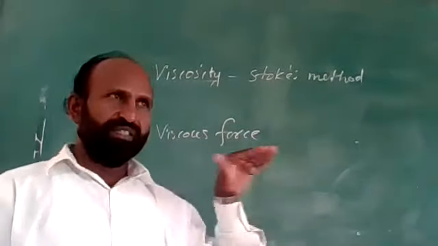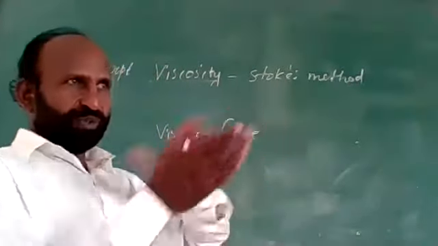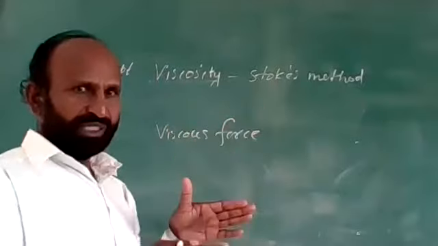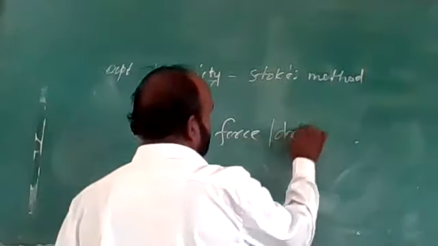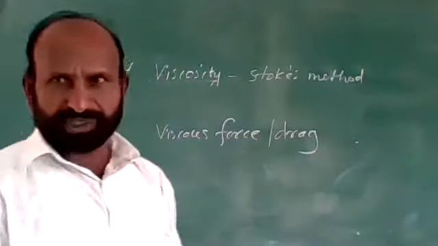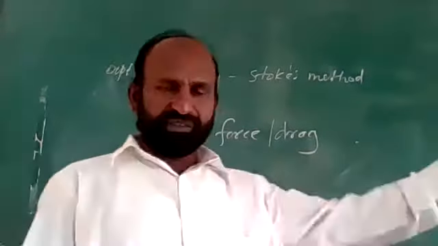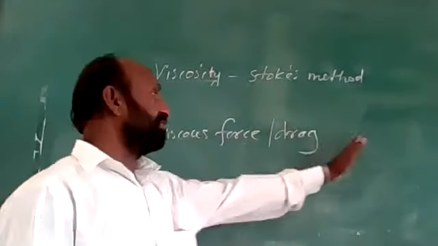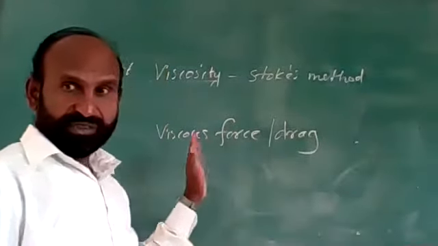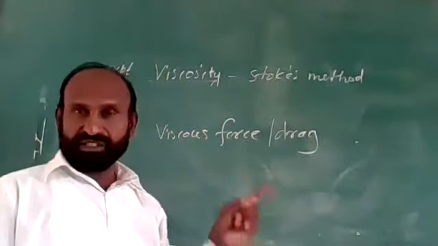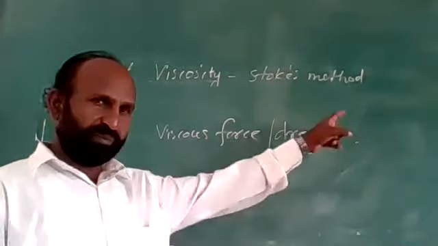Whenever the upper layer is moving faster than the lower layer, in between these two layers there exists a force, which is called the viscous force or viscous drag. This viscous force always acts in the direction opposite to the motion of the liquid. If the liquid is flowing from left to right, the viscous force will act from right to left.